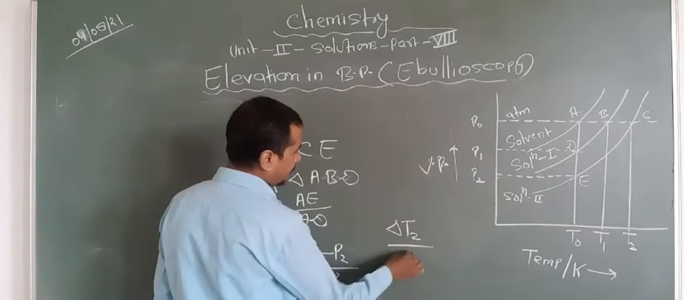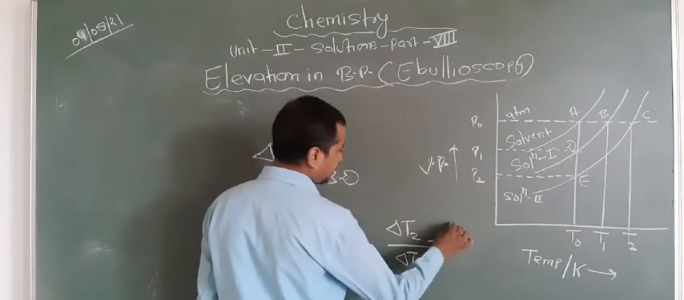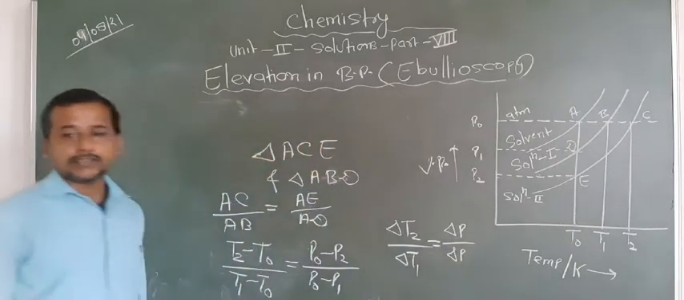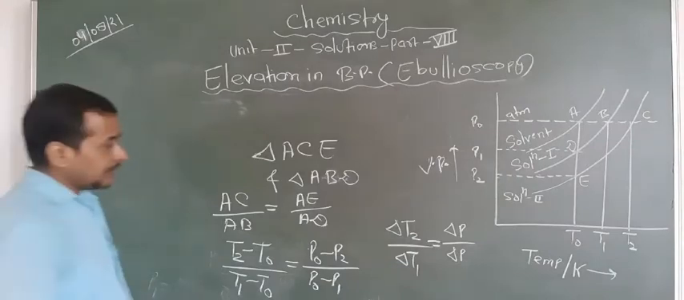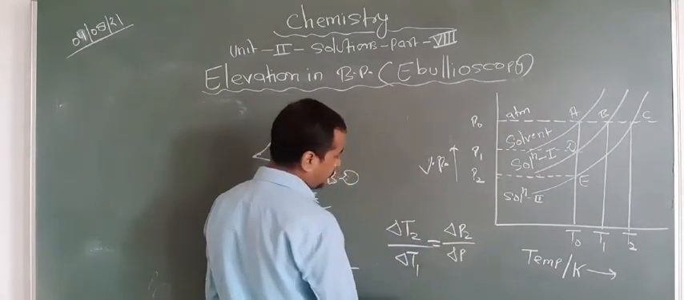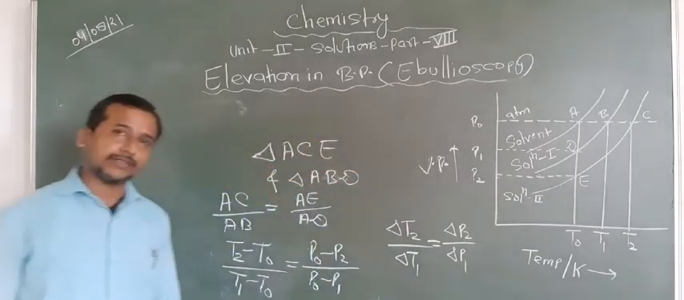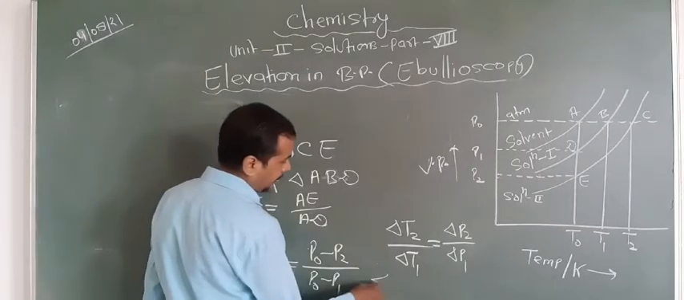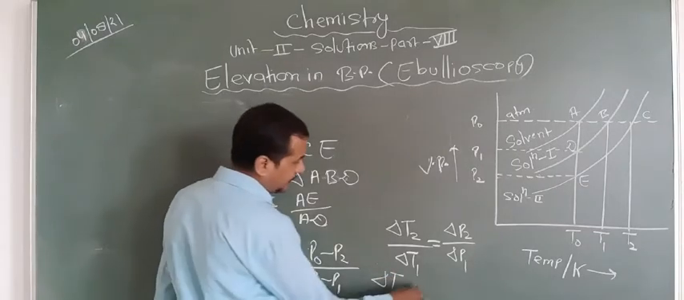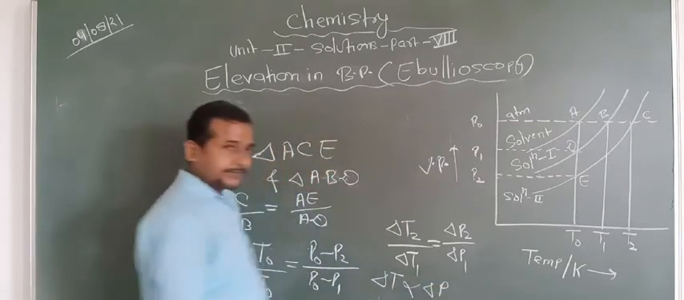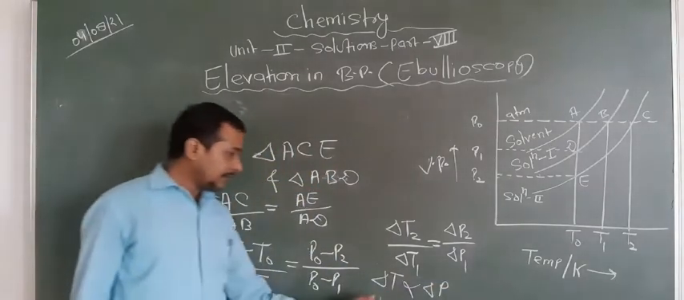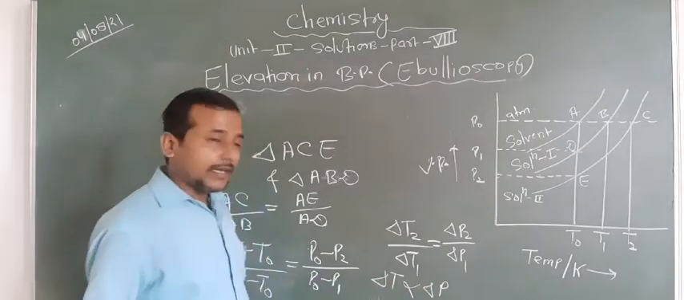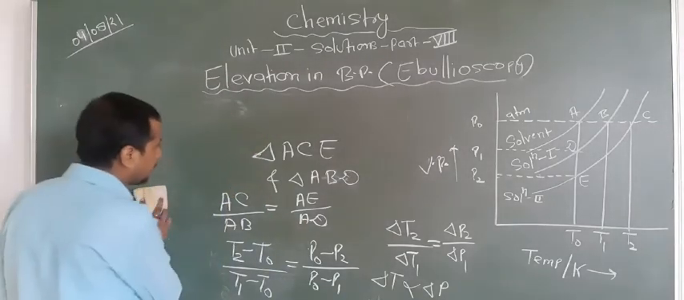Delta T2, delta T1 equal to delta P. Okay? So here you can write like this: delta T2 equal to delta P2 and delta T1 equal to delta P1. Okay? Are you getting this point or not? So now we can say like this: delta T is directly proportional to delta P. So that means the elevation in boiling point is directly proportional to decrease in vapor pressure, and according to Raoult's law.